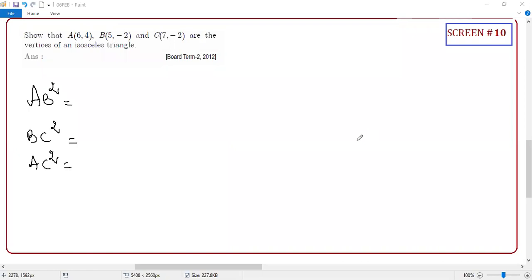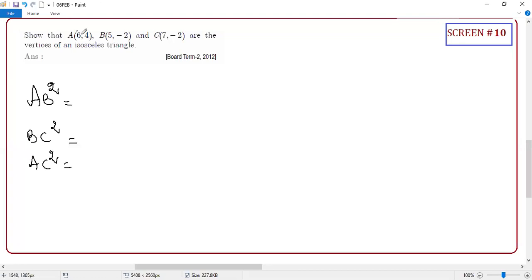Ania. Sir, Ania. 1 square. No, Adit, please wait. We'll ask someone else. I know that you are very eager to answer, but we'll see that. I can see Jeepita. Okay, Tarun Shankar, you can answer for me AB square. AB square will be answered by Tarun Shankar, Sri Vaishnavi will answer BC square, and AC square will be answered by Sri Lekha. Guys, I am giving the names. Okay, one. Who is going to say AB square first? Sir, me, sir. Yes, tell me.